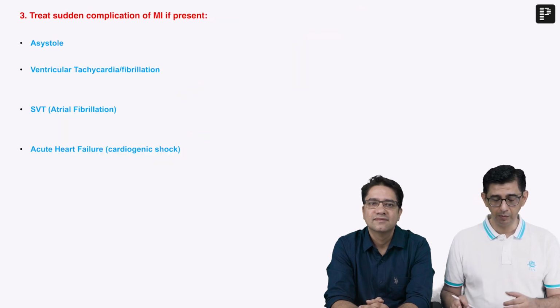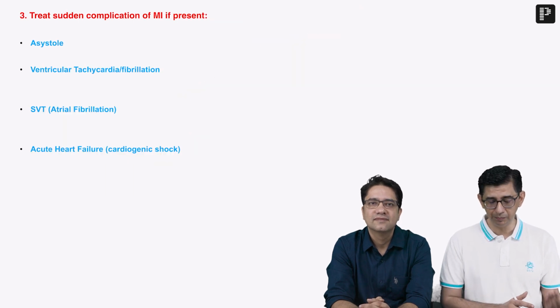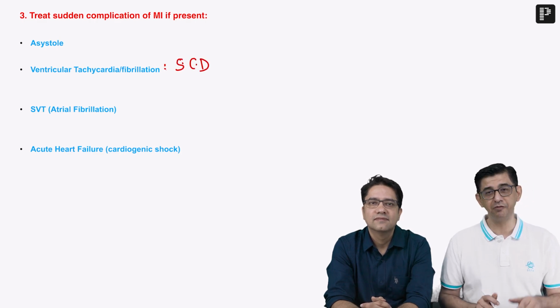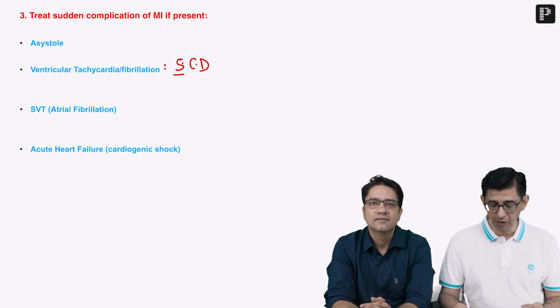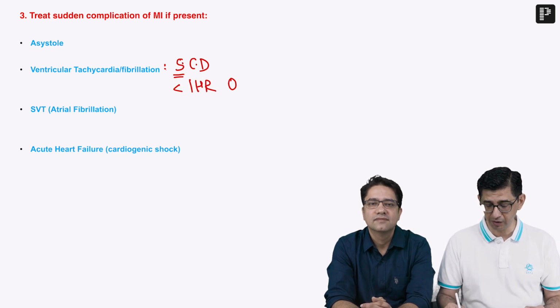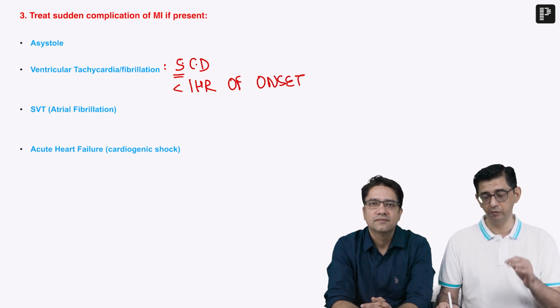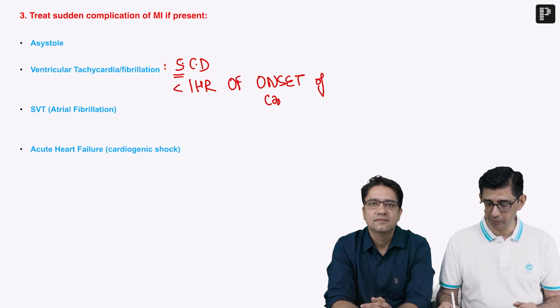And meanwhile, what I'll speak about is two aspects: asystole, and ventricular tachycardia and ventricular fibrillation. This is going to contribute to SCD, sudden cardiac death, in a patient. The definition of sudden would be death within 1 hour of onset of cardiac symptoms. This is itself a question that has been asked: what do you mean by the word sudden cardiac death? It is within 1 hour of onset of cardiac symptoms that the patient is no more.